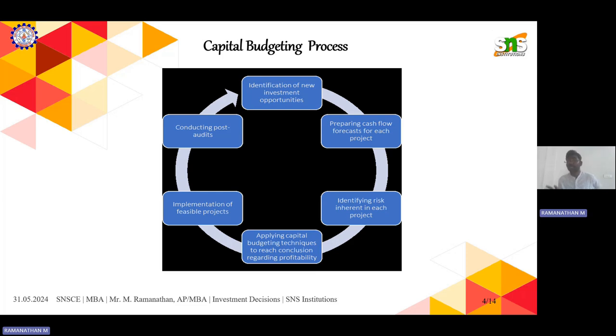I want to identify the risk of the investment option as well as the business risk. From the perspective of investment, I want to identify the investment risk.